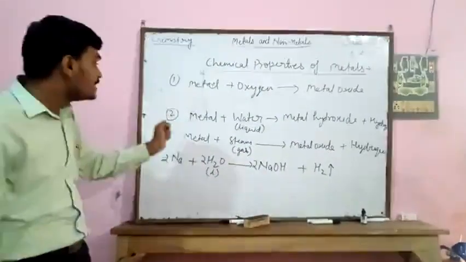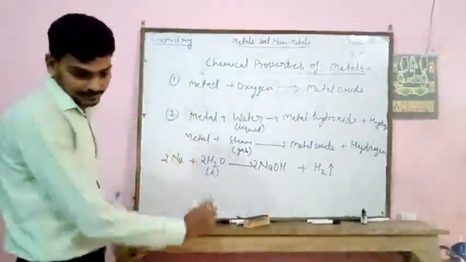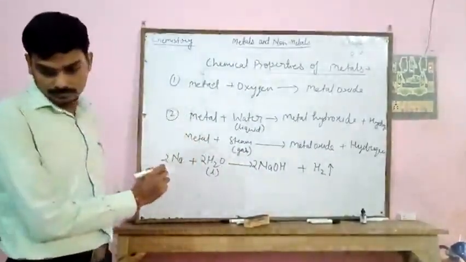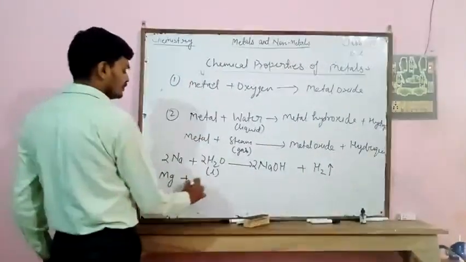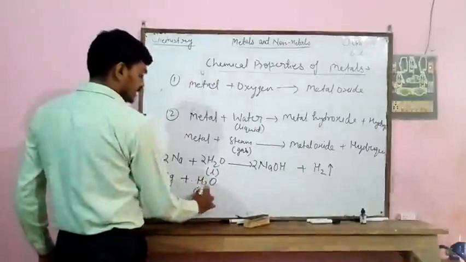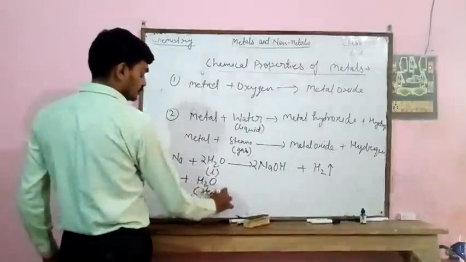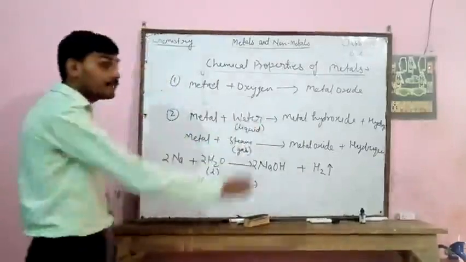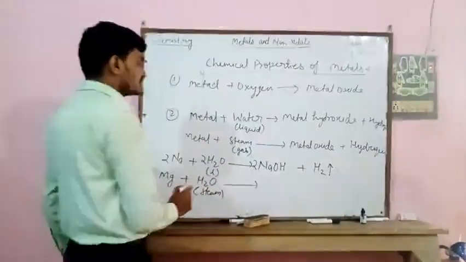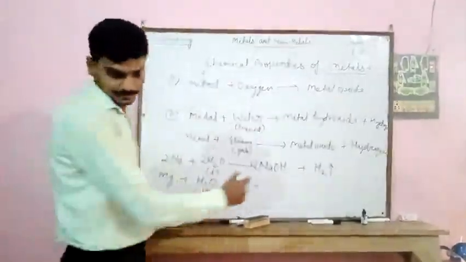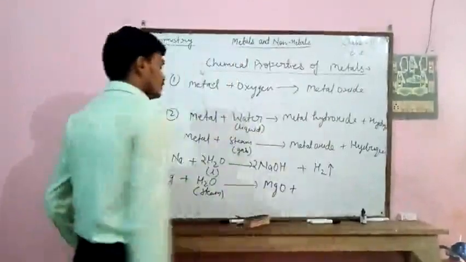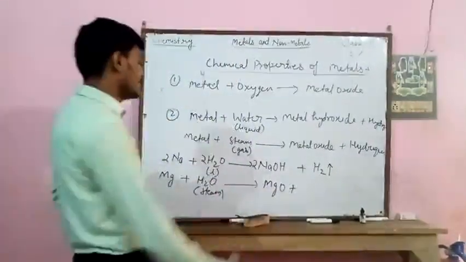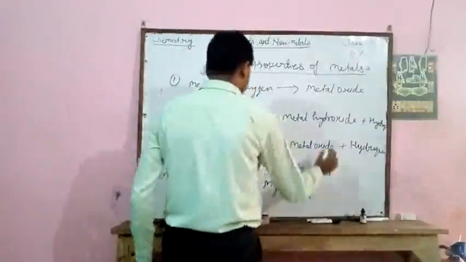And if any metal reacts with steam, for example, if we react magnesium plus steam, then it forms magnesium oxide and hydrogen gas evolves.